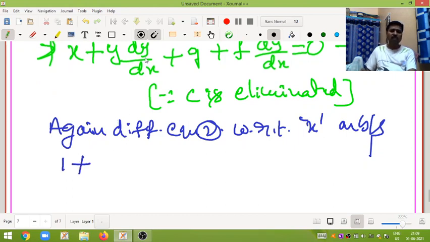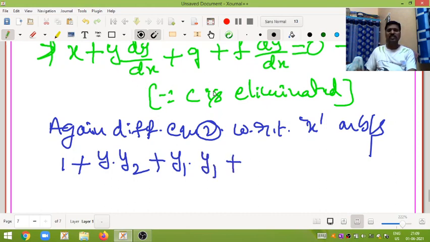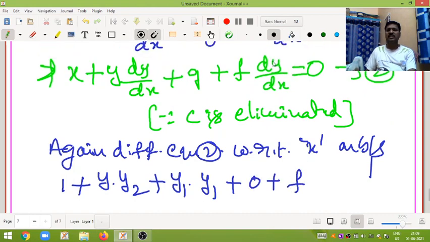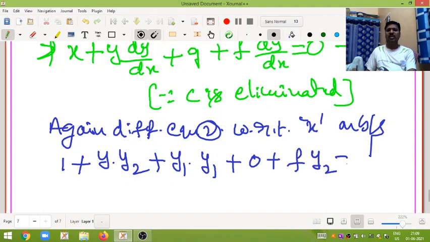Next, y into dy by dx is nothing but y1, so apply the product rule: keep y as it is, differentiation of y1 is y2, plus y1 kept as it is, differentiation of y is y1. Differentiation of g is 0, f is constant, differentiation of y1 is y2, equal to 0. Call it equation number 3.